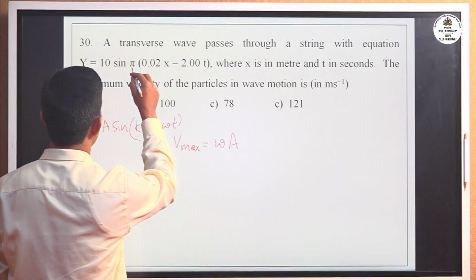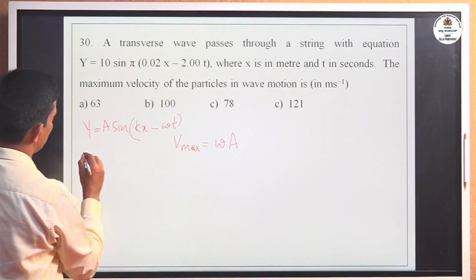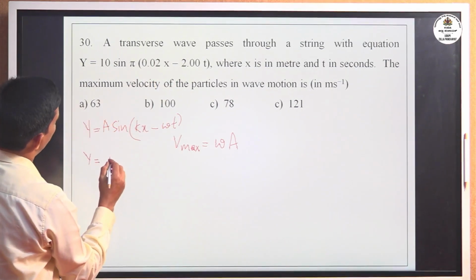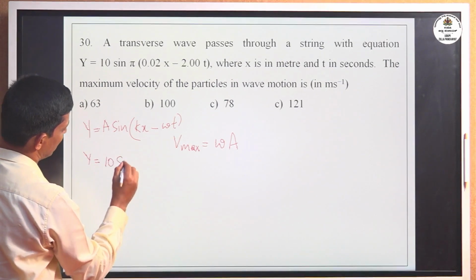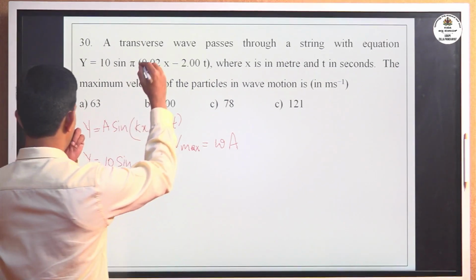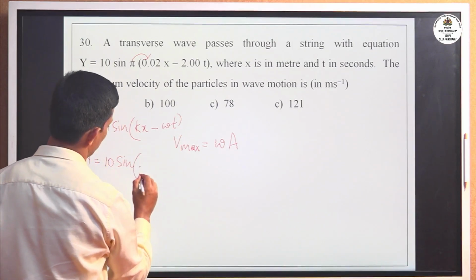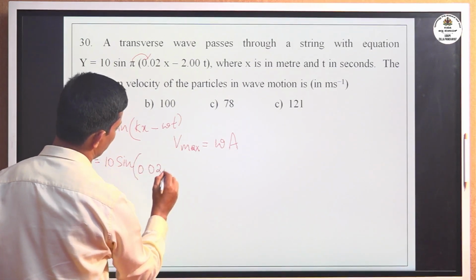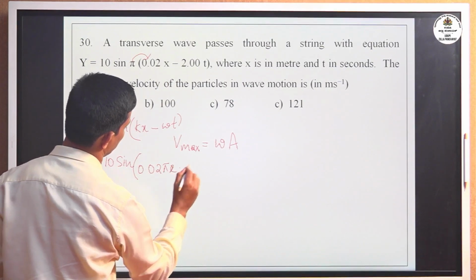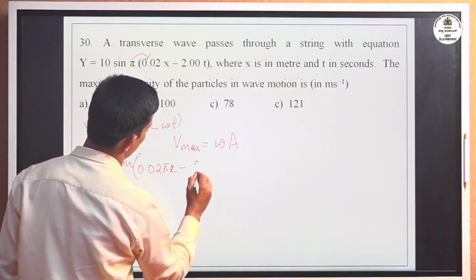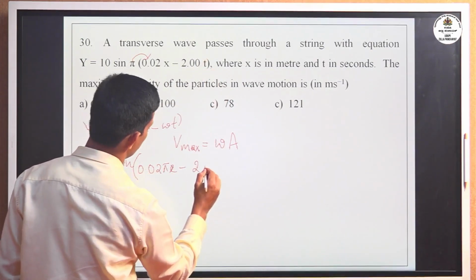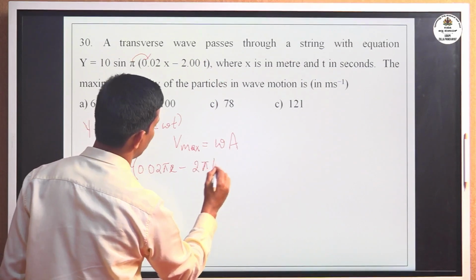Here pi is outside the bracket; taking pi inside the bracket, y equals 10 sin(0.02 pi x minus 2 pi t).